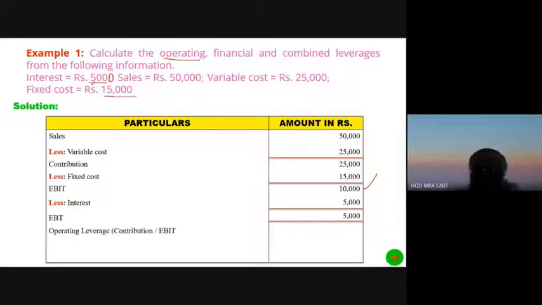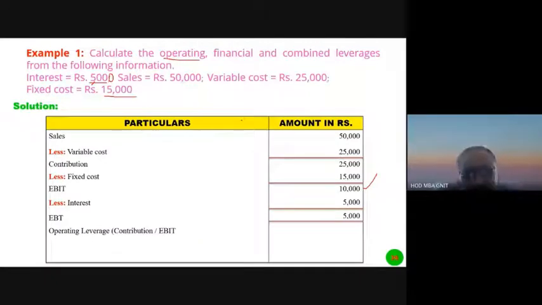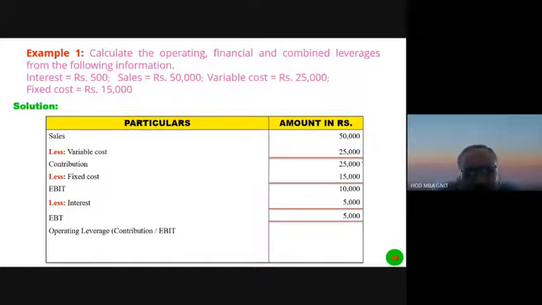Operating leverage is equal to contribution by EBIT. What is the contribution here? Contribution is 25,000 and EBIT is 10,000. 25,000 by 10,000. What is the operating leverage? We get 2.5.